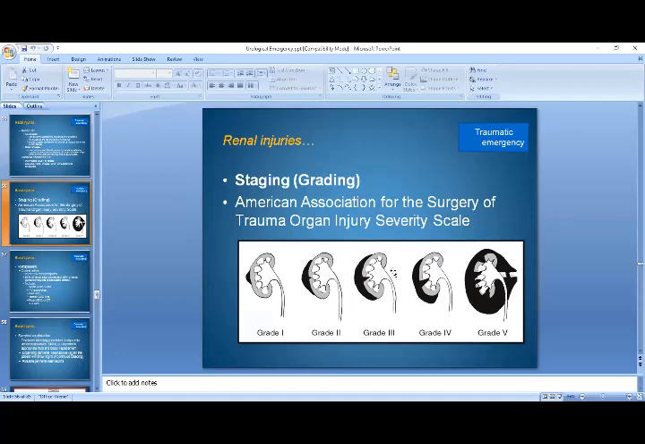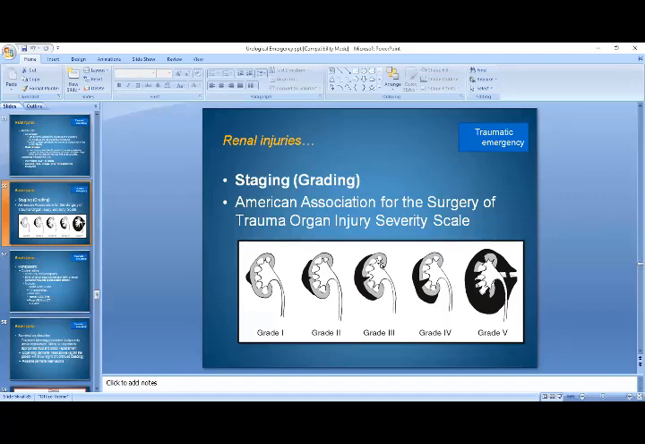In case of grade 3, we have an expanding hematoma that is lying within the Gerota's fascia, but you can appreciate that the cleavage has reached the renal collecting system. So, in case of grade 1, only hematoma just beneath the Gerota's fascia.